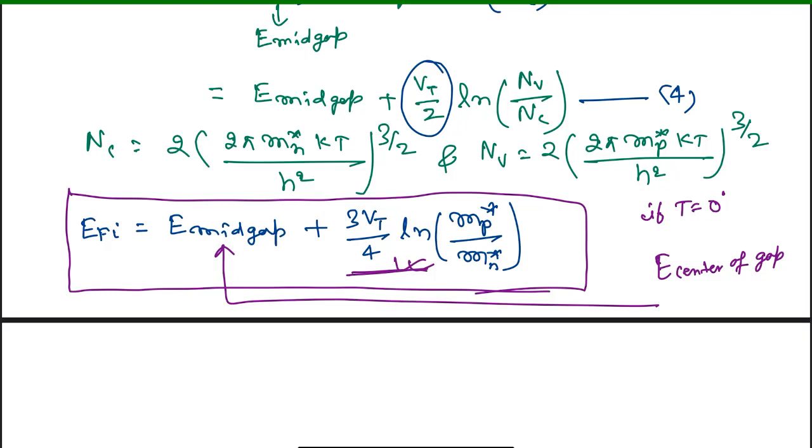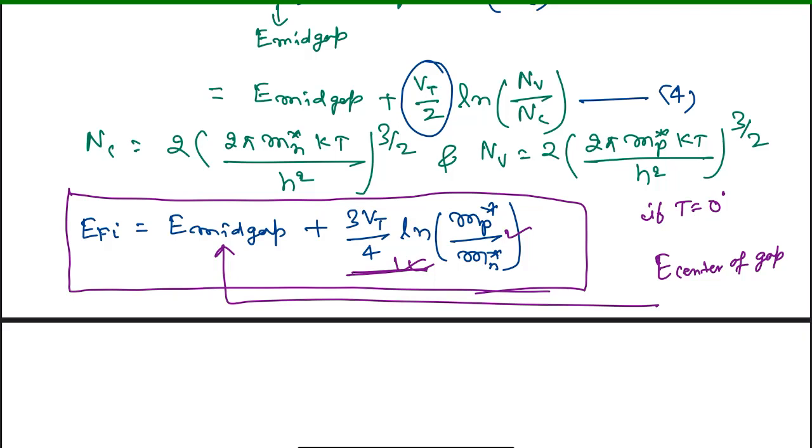Now in the next case, if MP star and Mn star, the effective mass of hole and the effective mass of electron, are the same, then this ratio becomes 1 and ln of 1 becomes 0. In that case also EFI lies at E mid gap. Otherwise, if this condition is not there, EFI does not lie at the E mid gap. It may go upward or downward, depending on the values of MP star and Mn star as well as the temperature.